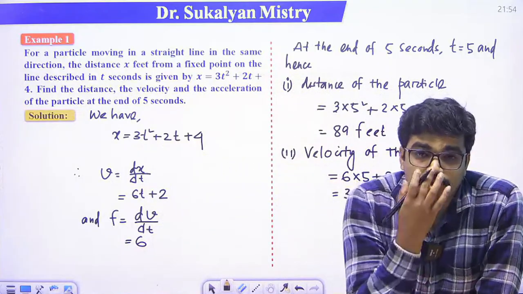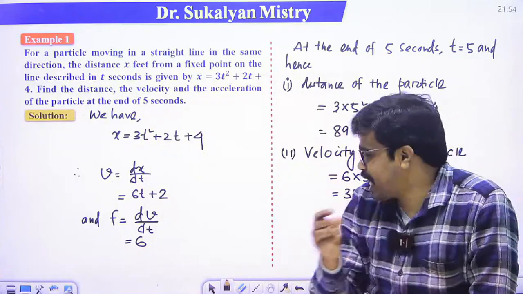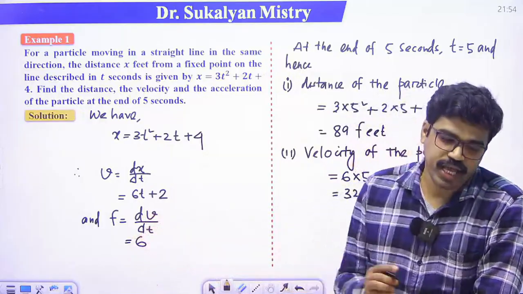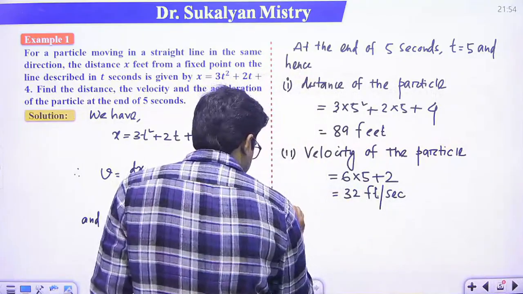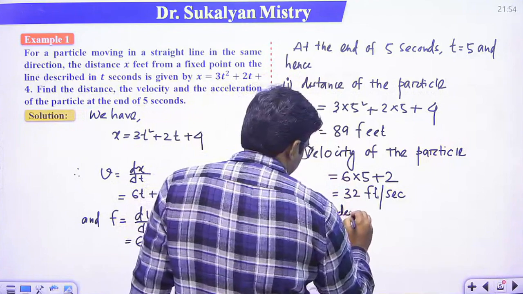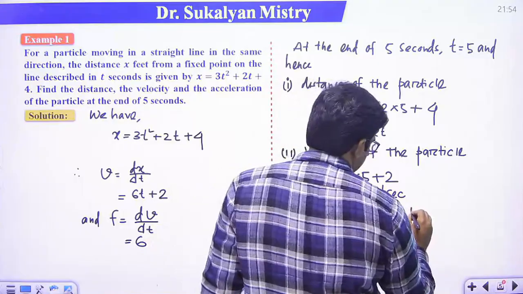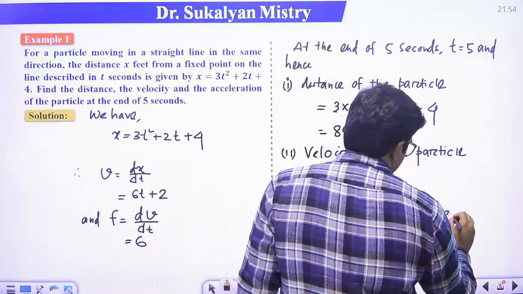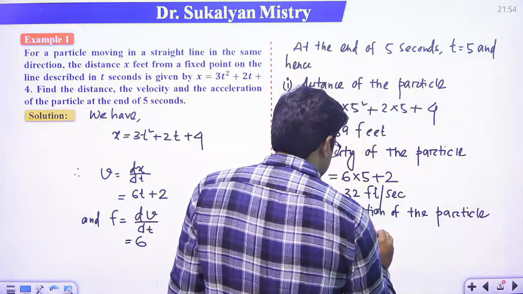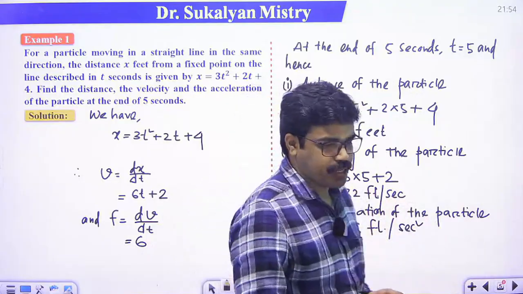Clear? Also we have to calculate acceleration of the particle. So what is acceleration? Acceleration is f is dv dt, so we get f is 6. So number 3, the acceleration of the particle will be 6 feet per second square.